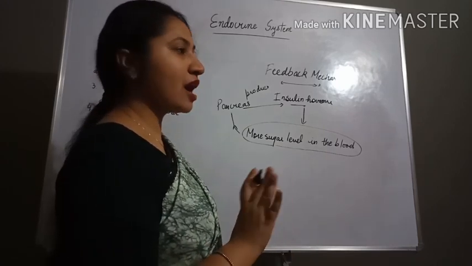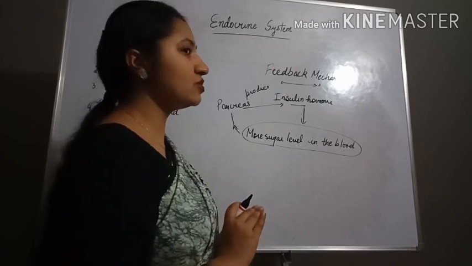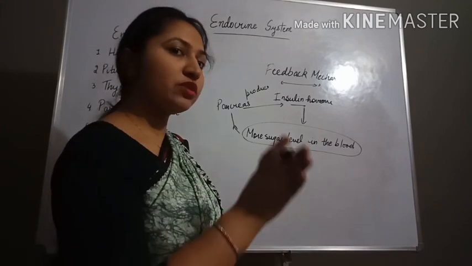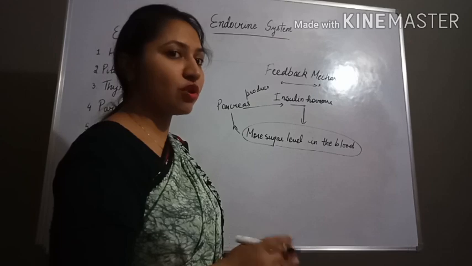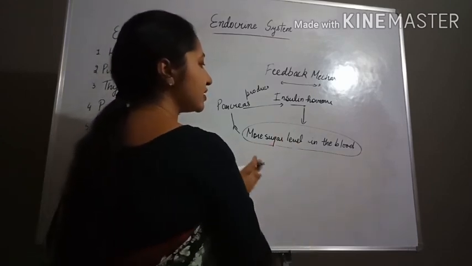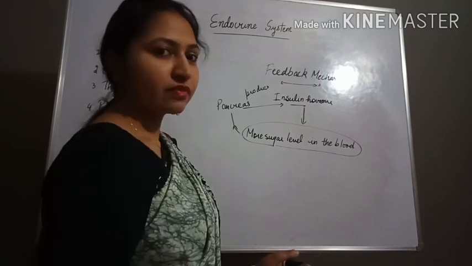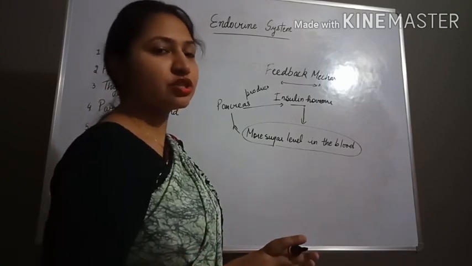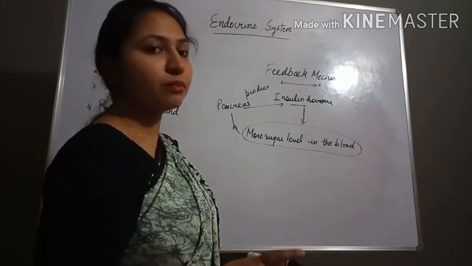But now the insulin hormone production is not required, because the sugar is already present in the controlled concentration in the body.